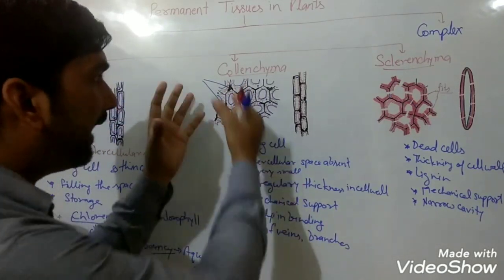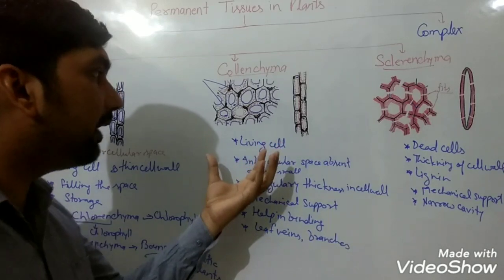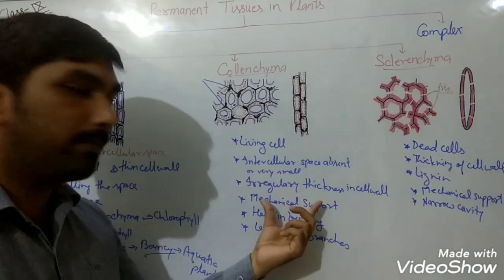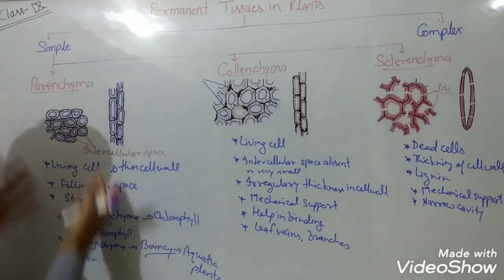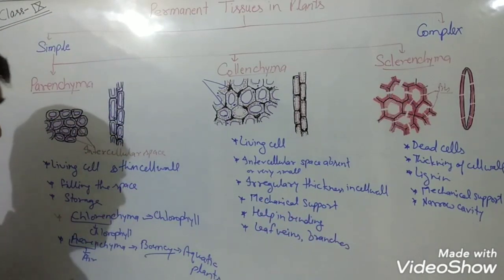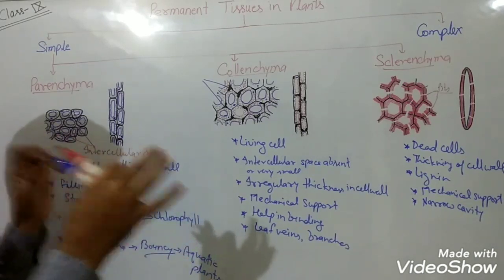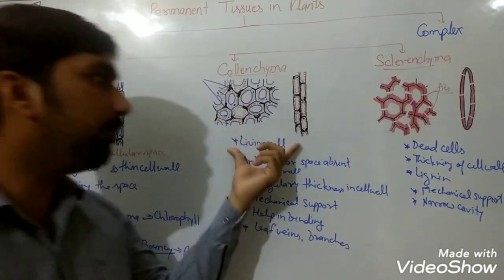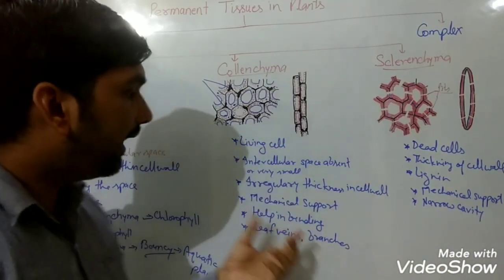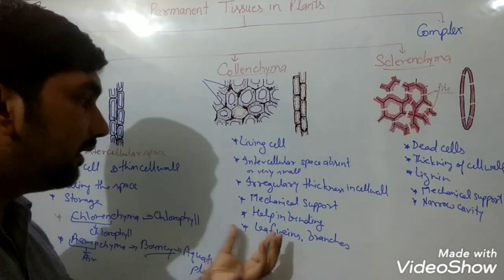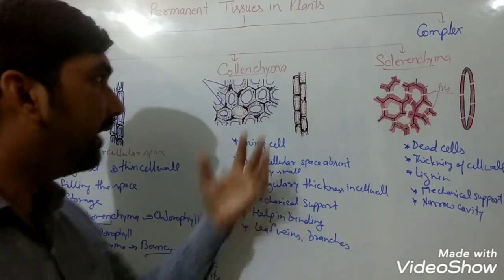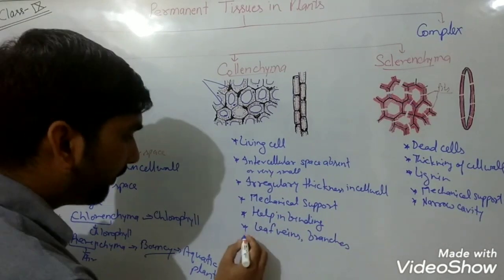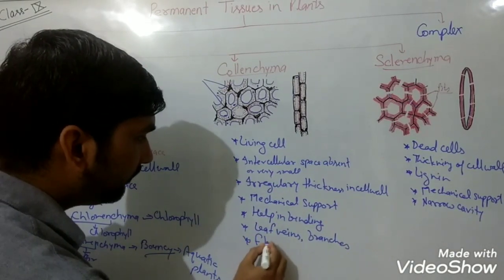thick at some places at regular intervals and mostly at the corners, and they provide mechanical support. They provide structural support, meaning wherever there is a space they fill it. They provide mechanical support, and they are present in veins, leaf veins and branches, and that's why the plants are flexible, meaning they provide flexibility also.